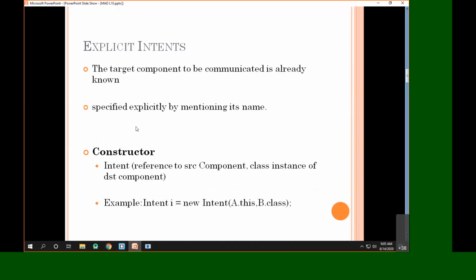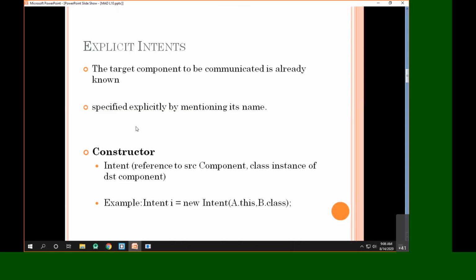Now this is important about the explicit intent. As we already said, the target component to be communicated with from the current activity is already known. An explicit intent is specified explicitly by mentioning the name of the target component. Intents are basically communication objects, so for an explicit intent we have to create the object by using a specific constructor of the Intent class.